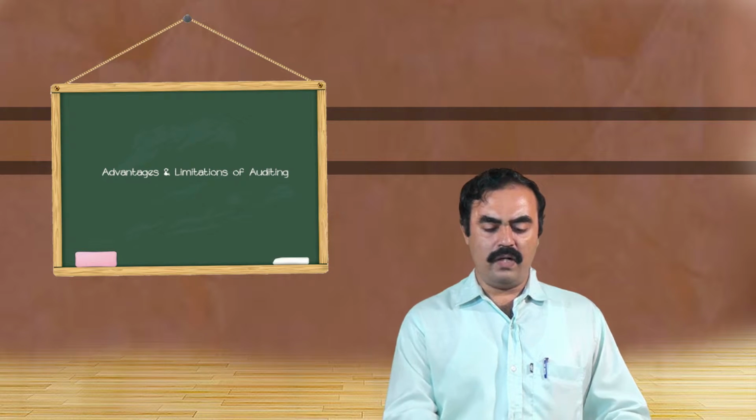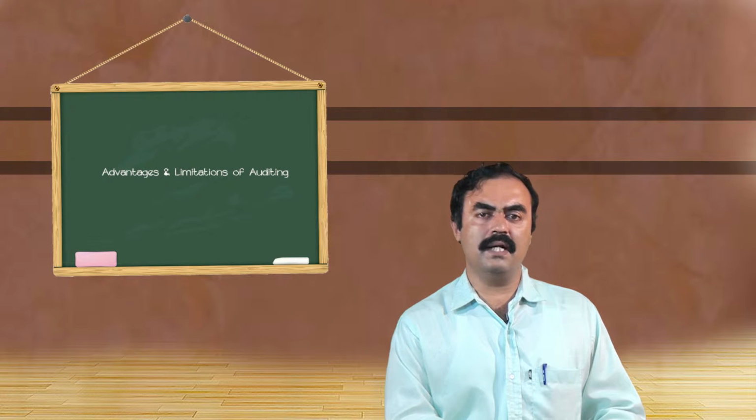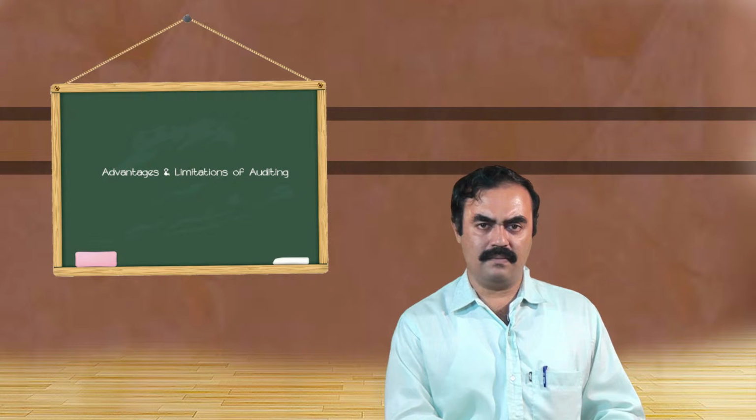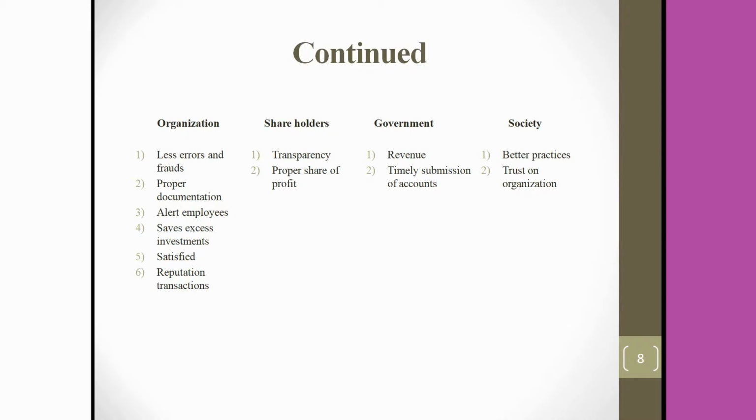The first one is the advantage of audit to the organization. The organization is focused on knowing its financial position, knowing the authenticity of the transactions. So it tries all the possibilities to see that the transactions are with less chance of errors and frauds. Whatever is the fraud, that has to be identified and explored. Whatever is the error, that must be seen, located, detected and taken out, completely washed out. That is more important. So the first thing is there are less chances of frauds and errors.